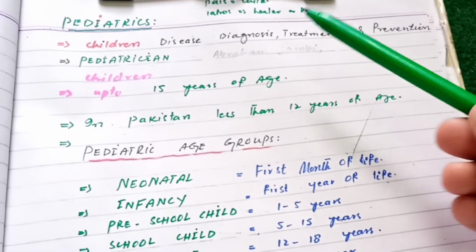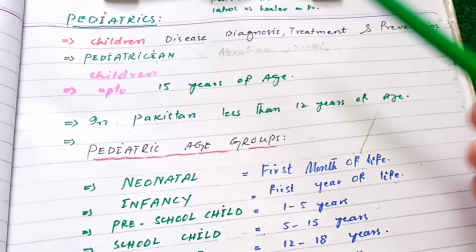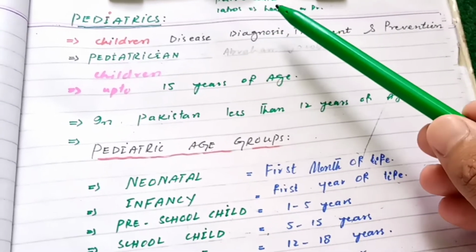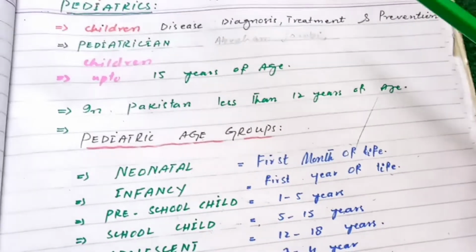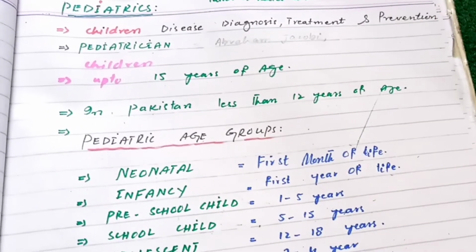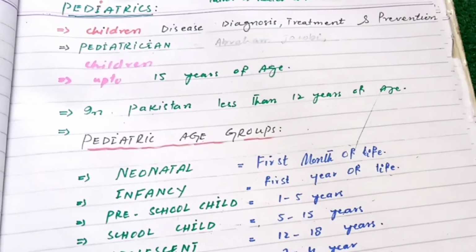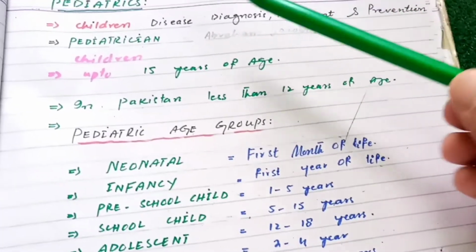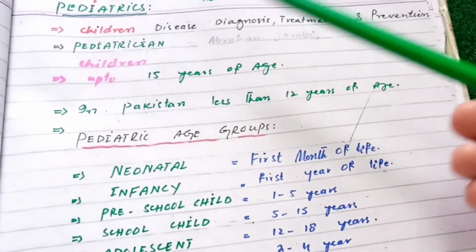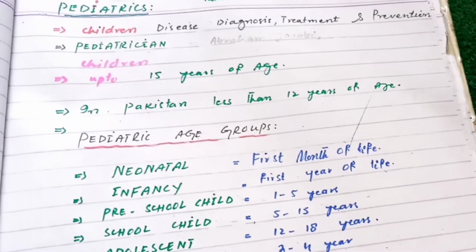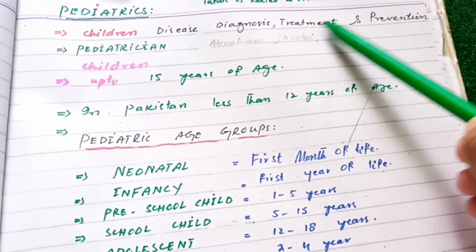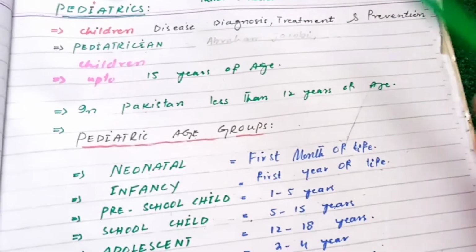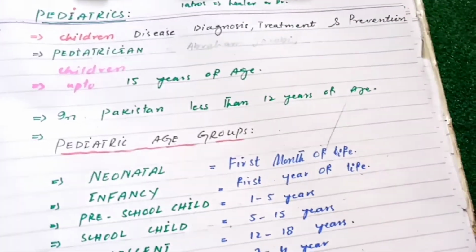Pediatric is derived from two Greek words. One is pais, which means child, and iatros, which means the healer or doctor. So we can define pediatrics as the doctoring of children. Pediatrics is one of the branches of medicine, so we can also define it as the disease, diagnosis, treatment, and prevention in children. So this is called pediatrics.